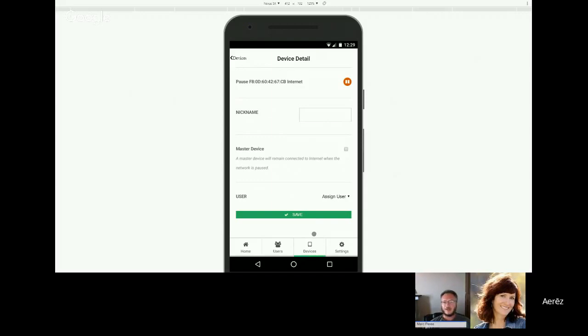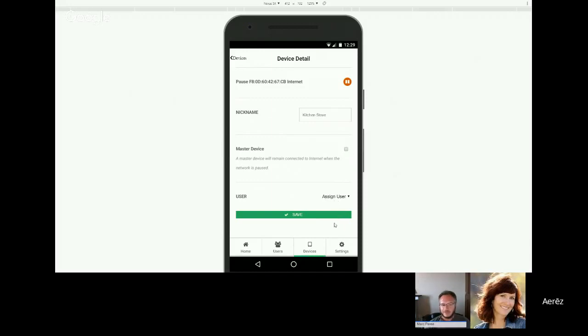Next up, we have the nickname, and we feel this is really important for a lot of users. You know, MAC addresses and IP addresses are what the routers need to do their jobs, but you want something that's meaningful to a human. So here's where you'll put that name, and you'll see that this name gets carried over to the other screens of the user interface, so that you'll know which device you're making changes to.